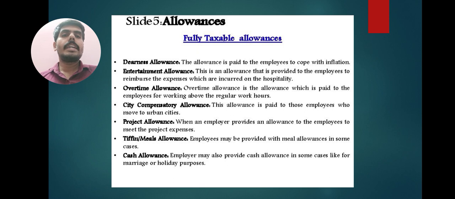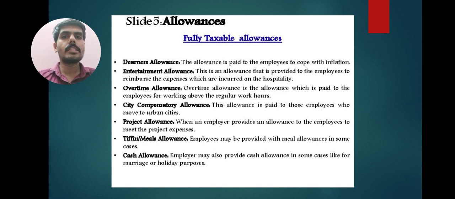First, fully taxable allowances. For any allowance in the list of fully taxable allowances, the total amount is fully taxable under income tax. For example, for an allowance of rupees 5,000, the full amount of 5,000 goes to the Income Tax Act. Let me see what the fully taxable allowances are. First one, DA allowance. This allowance is paid to employees to cope with inflation. It is also called DA.